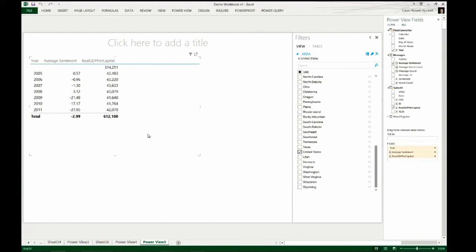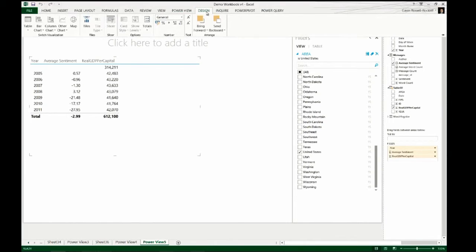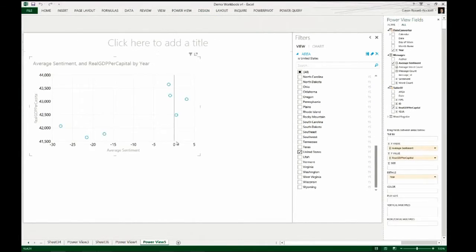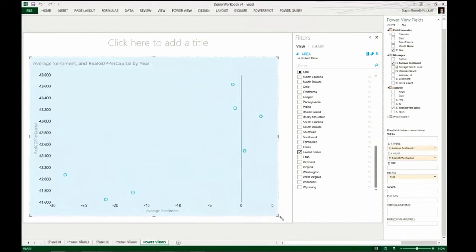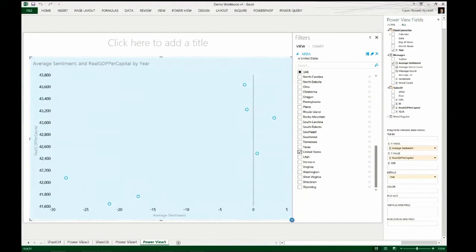So what if we used one of those scatter chart options that we've got in Power View? So we take the same data set. And if my mouse would catch up with me, there we go. We're going to go in and view the same information as a scatter. So each of those years are then going to be represented by one of these bubbles. And maybe there's something there. We sort of have a bit of a scatter over there. But I kind of looked at it and went, that doesn't make much sense to me either, actually.